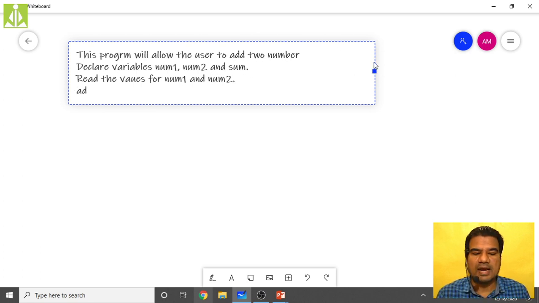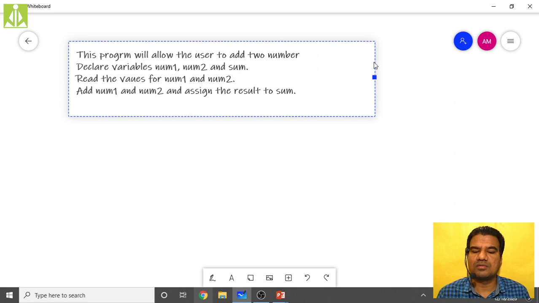Then add num1 and num2 and assign the result to sum. So it is more descriptive way. Whatever we have written inside the algorithm, that complete thing we are describing over here. That complete thing we are documenting over here.